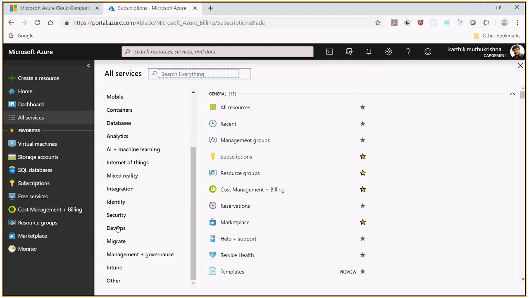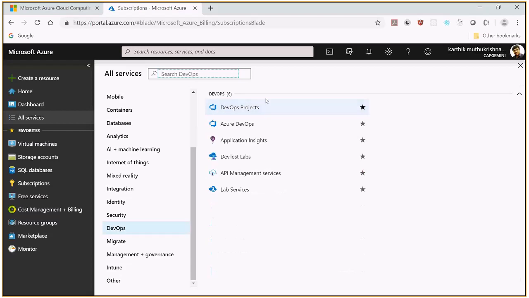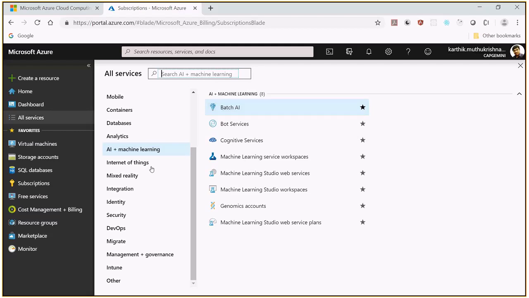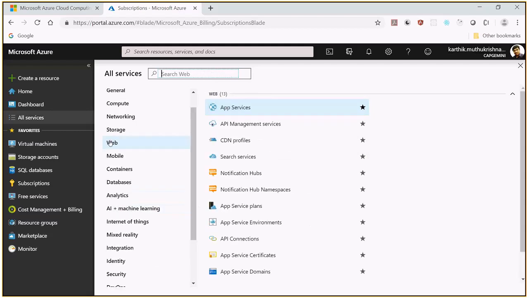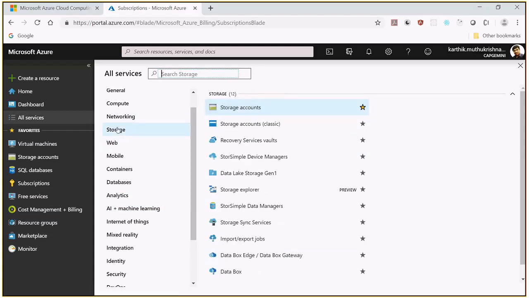So DevOps, when I click DevOps, these are all the services provided for DevOps. And for AI and machine learning, these are all the services that have been provided. And when it comes to web, these are all the web related services. This is the network related services. This is storage related services.